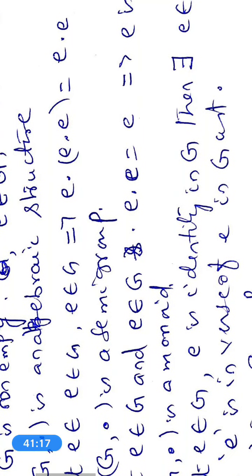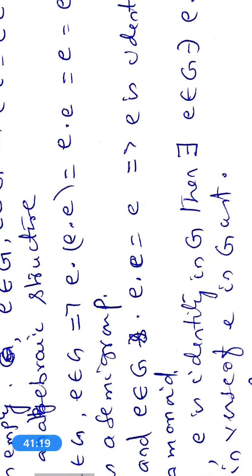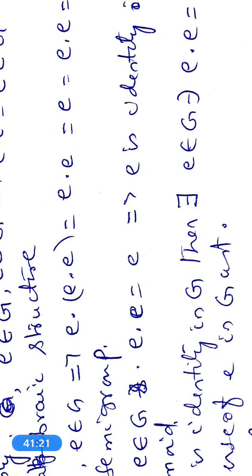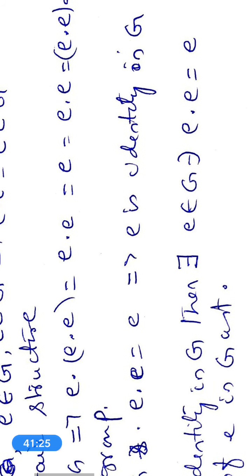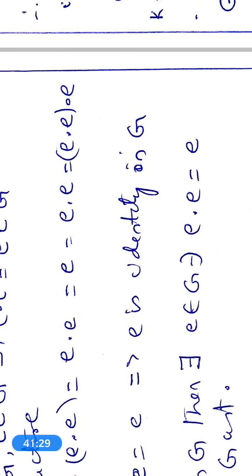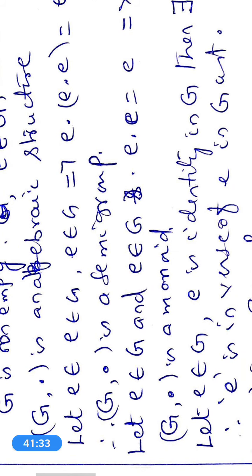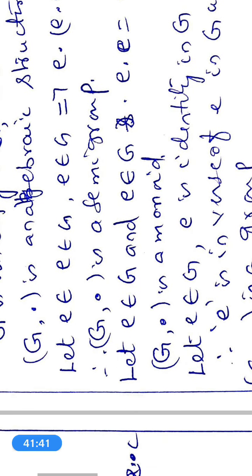Next, let e belong to G, e belong to G and e belong to G. Then (e · e) · e = e · e = e = e · (e · e). Therefore the associative property is also verified in G with respect to dot. Therefore (G, ·) is a semigroup.